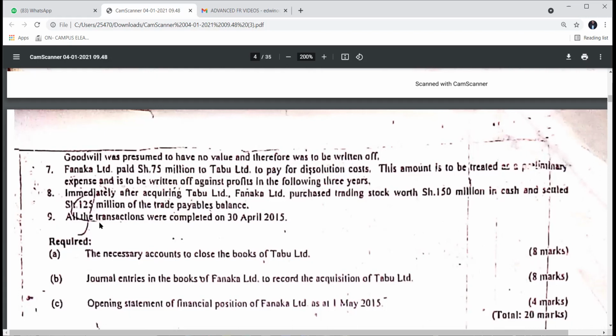So what am I supposed to do? Well, this is just the normal knowledge in debiting and crediting. Mwaniki, Elizabeth, what am I supposed to do, like now under trading stock? If a trading stock was purchased, what would I do?